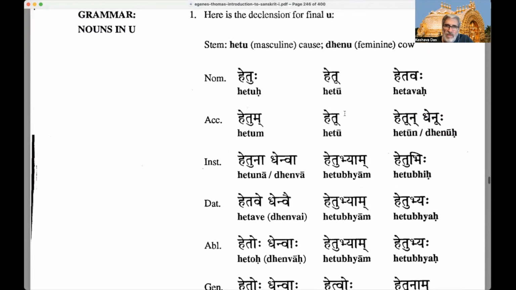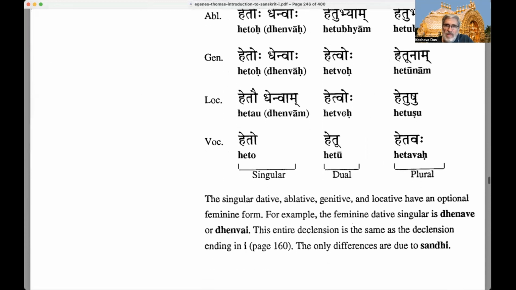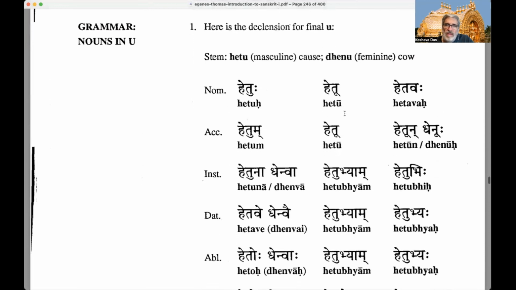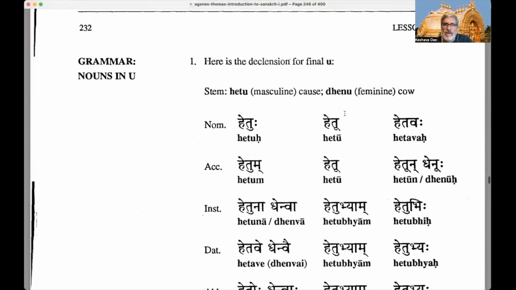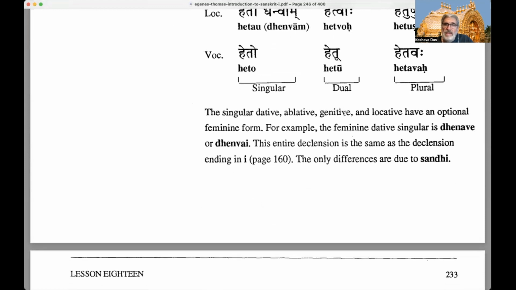It's just the same as the nominative, except for the vocative singular. Otherwise the nominative is the same as the vocative. Very similar to most nouns, except for the vocative singular. The vocative dual and plural are usually the same as the nominative dual and plural. Okay, so the singular dative, ablative, genitive, and locative have an optional feminine form.